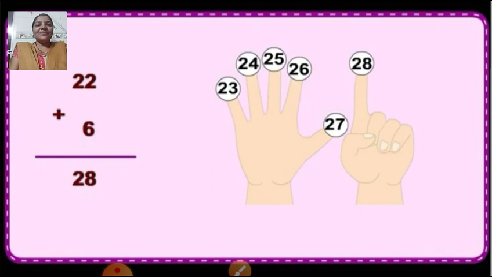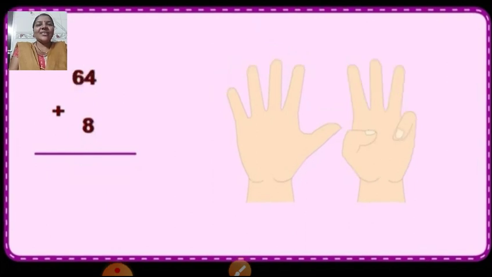Okay children. Now we will see one more example. Here is number 64 plus 8. And we can see here 8 fingers on the screen. Because you are going to add number 8 in 64. So after 64, start counting forward.